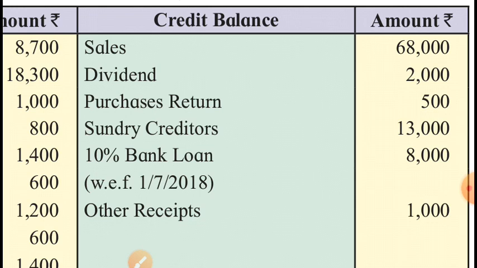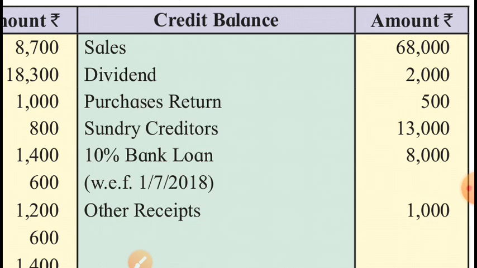This is the interest payable, which means it's a liability. So show it on the liability side, added to the bank loan to be more particular. In the inner column, show 10% bank loan 8,000 plus outstanding interest for 9 months 600. So in the outer column of the liability side, the bank loan will now appear at 8,600. And the second effect of it: this is the current year's expense. Therefore, interest on bank loan will be debited to profit and loss account 600.